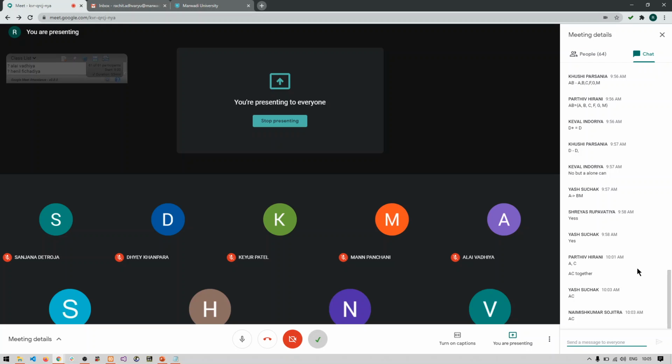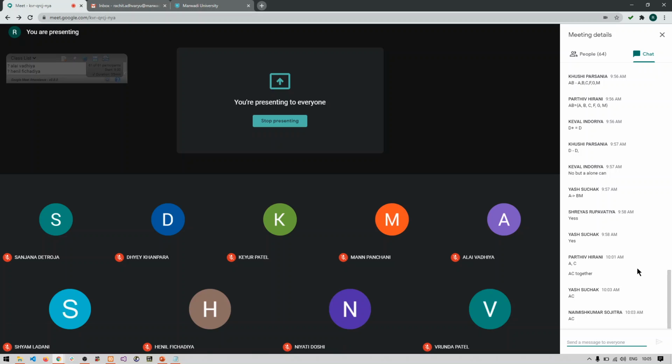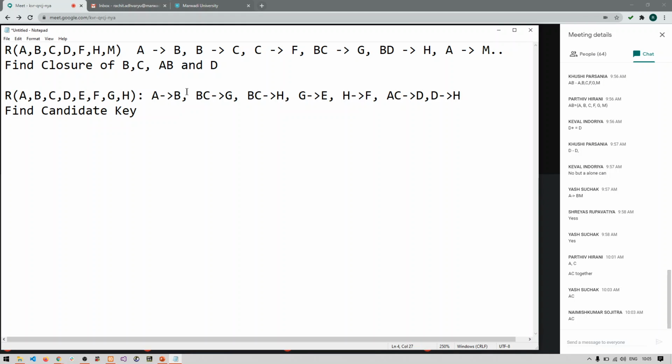There are two attributes, A and C, not having any incoming edge. If you can see, A to B, BC to G, BC to H, G to E, H to F, AC to D and D to H. So A is not on the right hand side of the arrow, and C is also not on the right hand side.